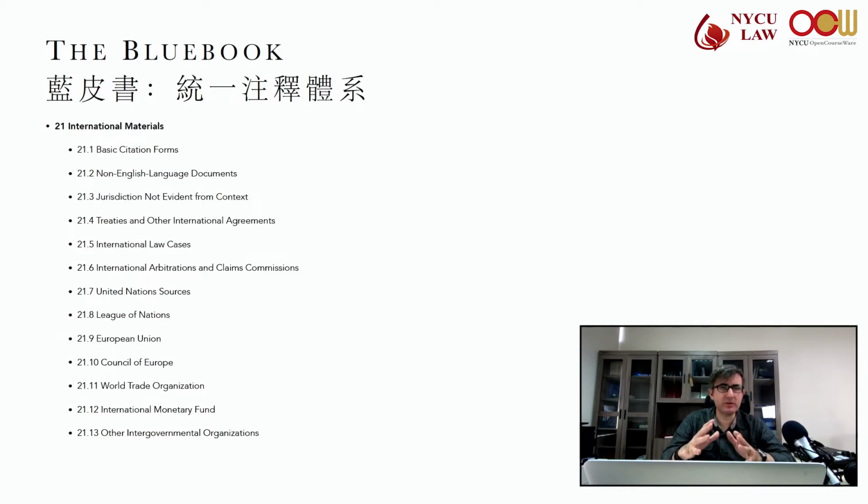Now, for multilateral treaties, offer a parallel citation by an international organization, like the UNTS. So if the U.S. is not a party to the treaty, then you'll only cite the one source by the international organization.